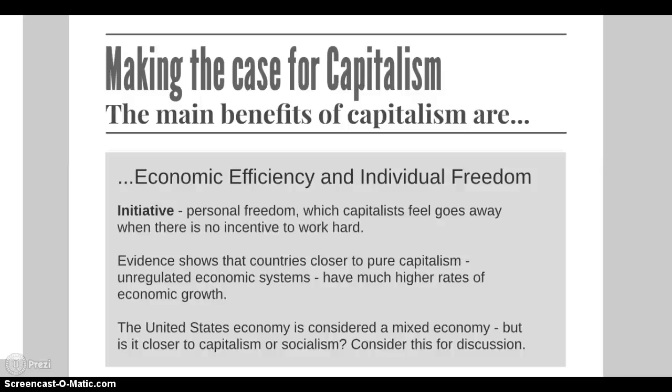There's been much evidence to show that countries closer to pure capitalism, unregulated economic systems, have much higher rates of economic growth. As we talked about in the last lesson, the United States economy is considered a mixed economy. But is it closer to capitalism or socialism? Keep this in mind for our discussion in the next class period.